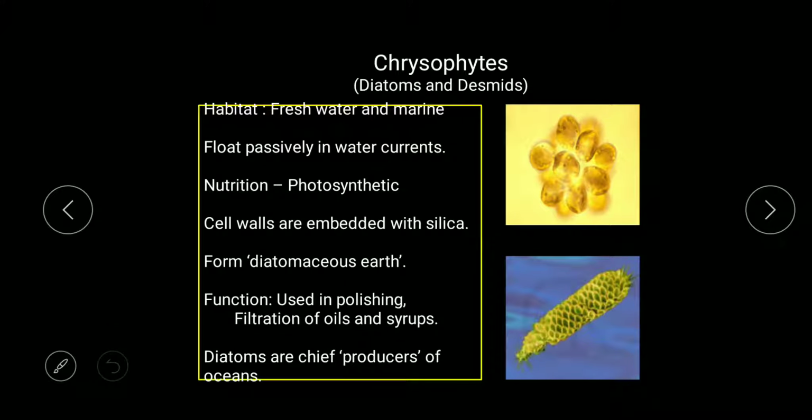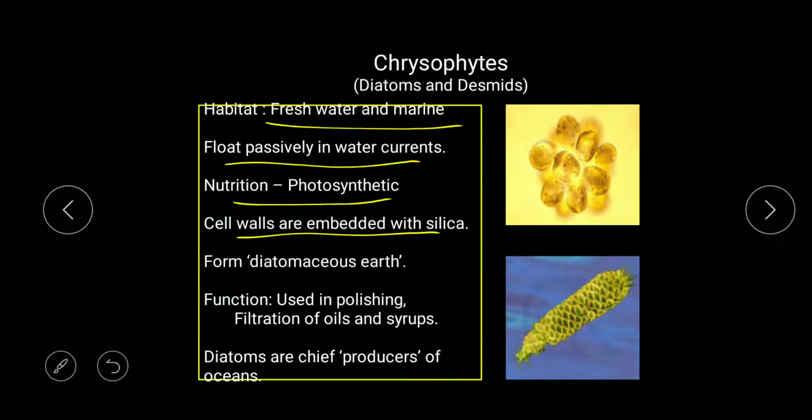So now, after studying this much, you should remember these points: they can be freshwater or marine, they float passively in water currents, they are photosynthetic, the cell wall is embedded in silica, diatomaceous earth is used in polishing and filtration, and they are the chief producers of the ocean, which was asked in NEET. So these are the NCERT points that you should remember.